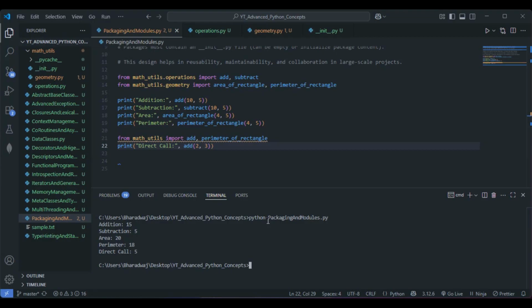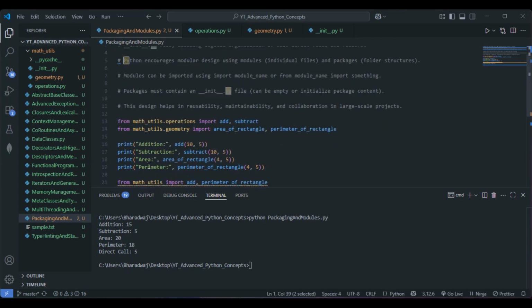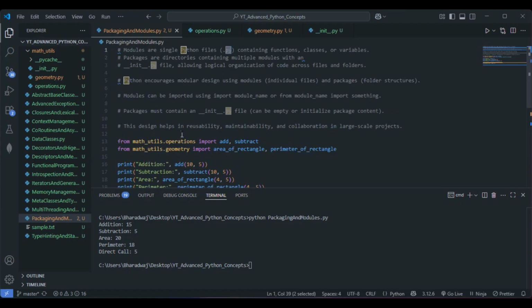So this is it for the packaging as well as the modules, right? Modules are single Python files (.py), in our case geometry.py, operations.py, and init.py. These are all the modules, containing functions, classes, or variables. In my case, I have considered functions: add, subtract, area of the rectangle, and perimeter. These are the four functions I have considered, so these are basically the modules.